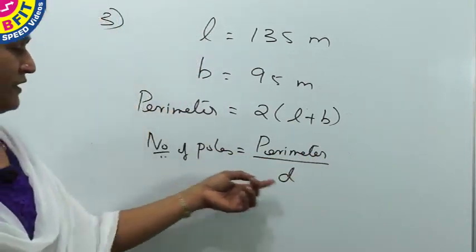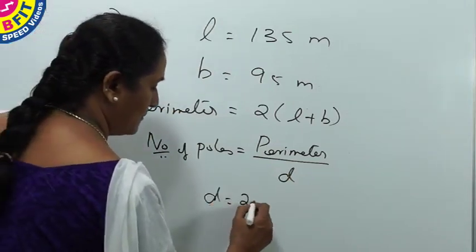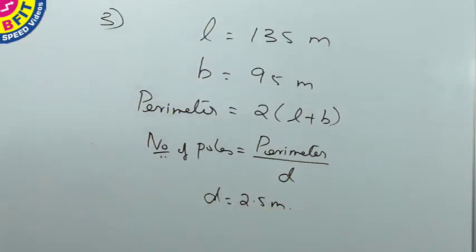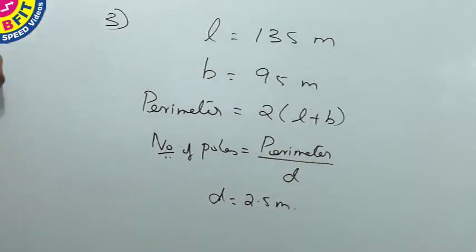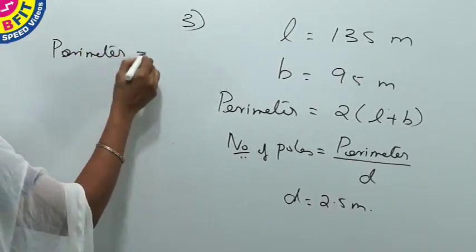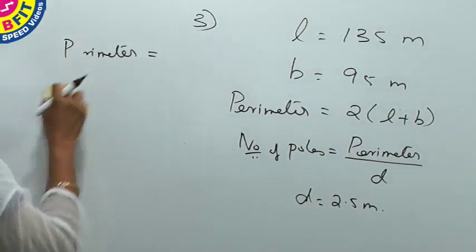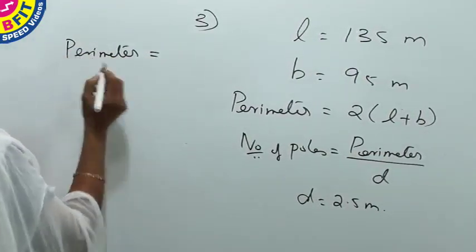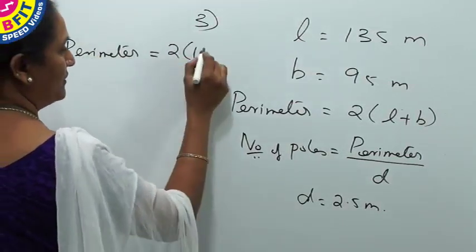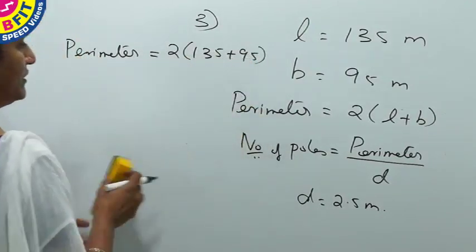by distance between the poles. Here distance between the poles is given as 2.5 meters. And now to find the perimeter, so 2 into length is 135 and breadth is 95 meters.